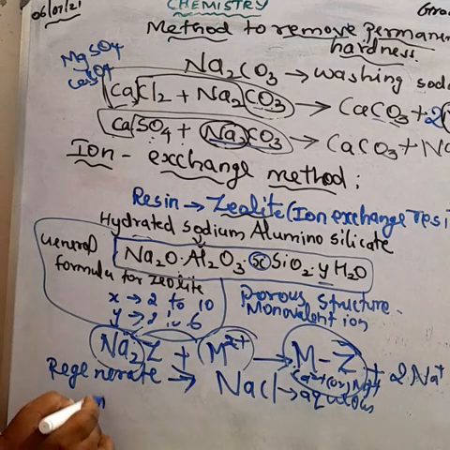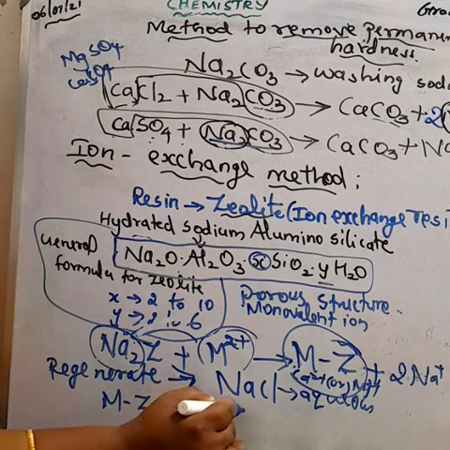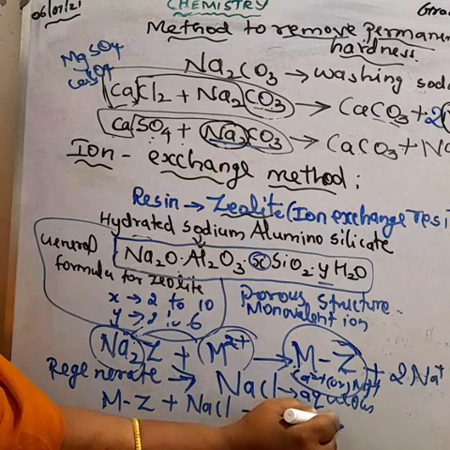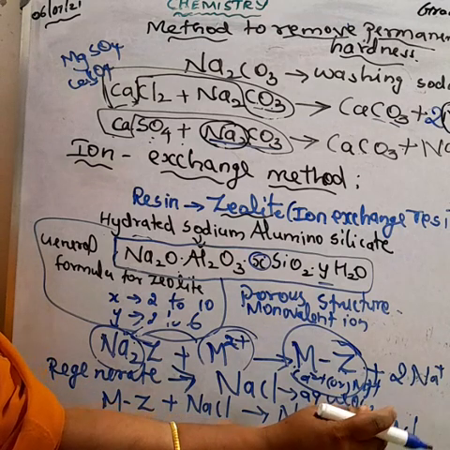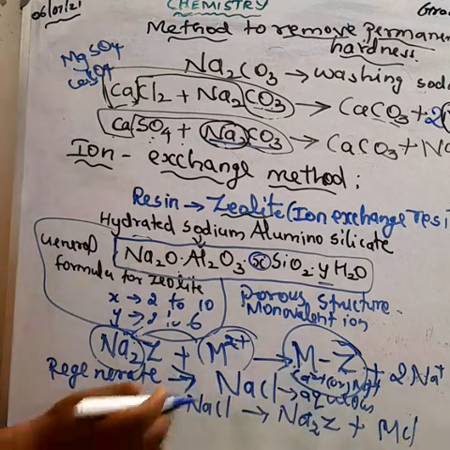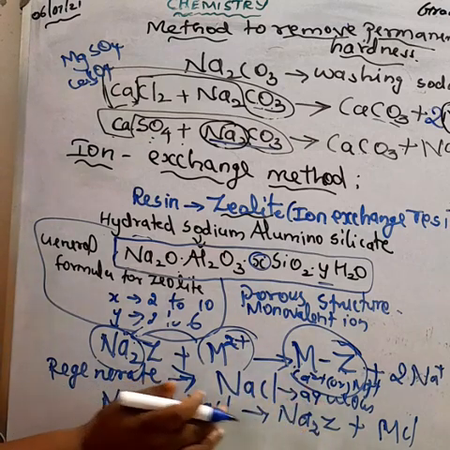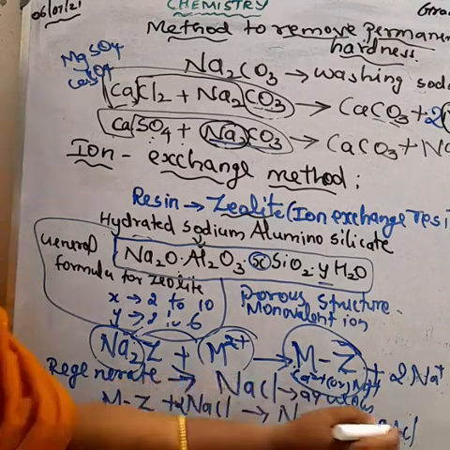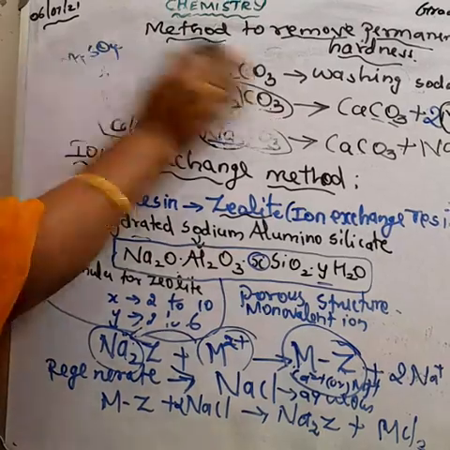That gives Na2Z, and the metal in the zeolite bed combines with the chlorine to form metal chloride. Understood? So we have to balance the equation here. Zeolite bed means Na2Z, so we have to make 2 Na here, and balance the chlorine here. These are the steps for regeneration of the resin. Which resin here? Zeolite.